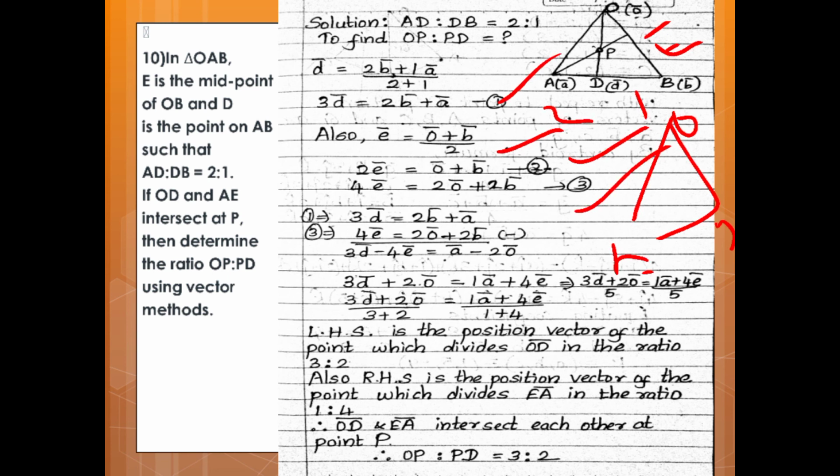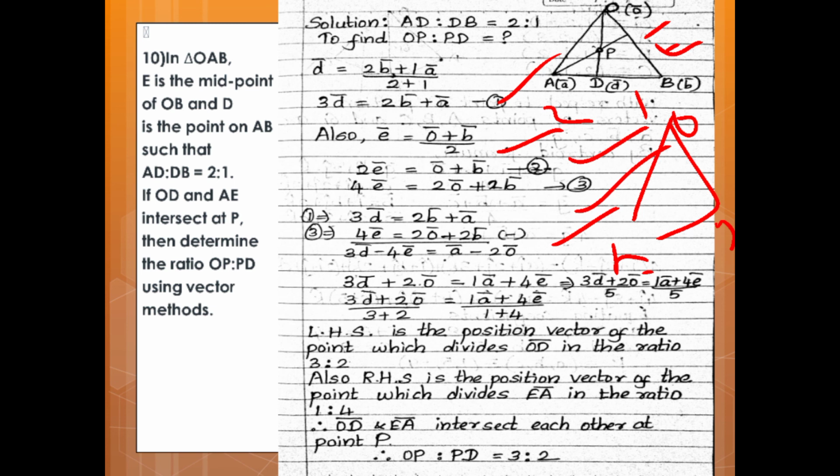Now solve equations 1 and 3. So we get 3D minus 4E vector is equal to A vector minus 2O vector. Therefore, 3D vector plus 2O vector is equal to 1A vector plus 4E vector. Dividing both sides by 5, (3D vector plus 2O vector) upon 3 plus 2 is equal to (1A vector plus 4E vector) upon 1 plus 4.